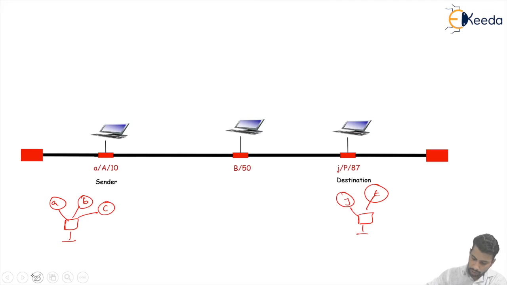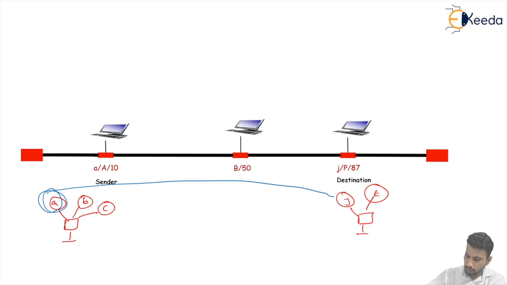Process A in the sending computer needs to communicate with the destination process J. This process A wants to communicate with process J of the destination computer. To show that communication, we need some type of encapsulation at the sender side and decapsulation at the receiver side. Okay, we have some addresses. Here I represent the addresses like this one, A10. The first part represents the port number, and the second part represents the IP address, or you can say the logical address.